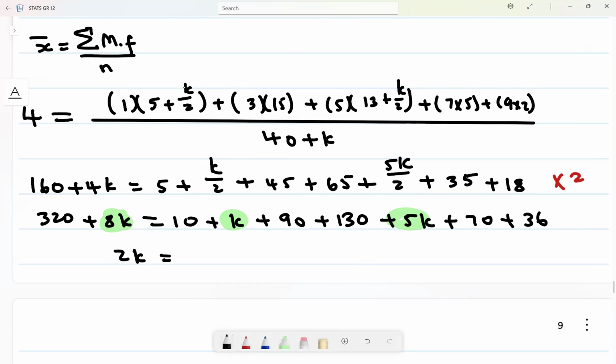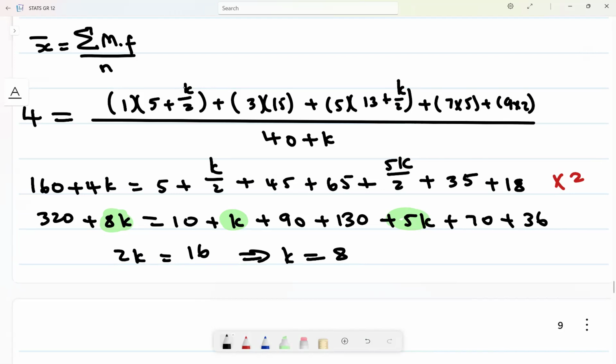It is equal to, and then let me see if I'm correct. Then I take everything to the other side. It's going to be 10 plus 90 plus 180 plus 70 plus 36, and then minus 320. I get something like 16. And then, therefore, k will now be equal to 8.